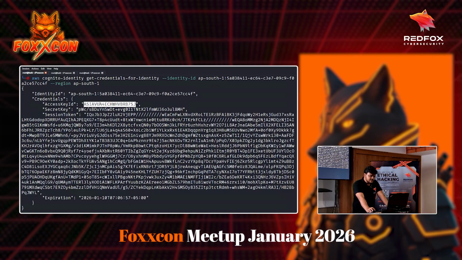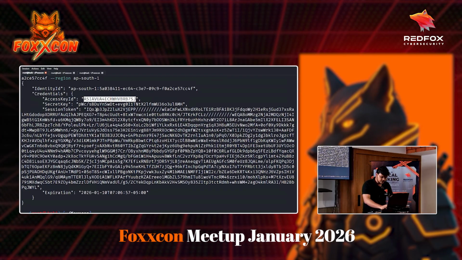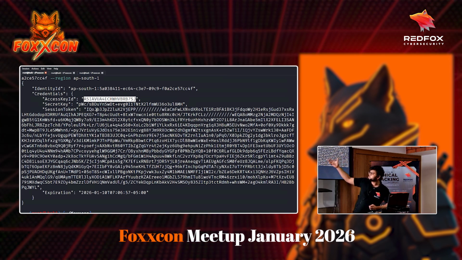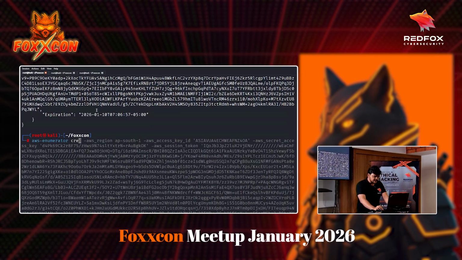Now what we generally do as an attacker, whenever we get some keys, there is a tool called AWS enumerator. Because looking at these keys we don't know what permissions this particular role has to services, right? We don't know which service we can access. So there is a tool called AWS enumerator, in which we can set up these temporary credentials.